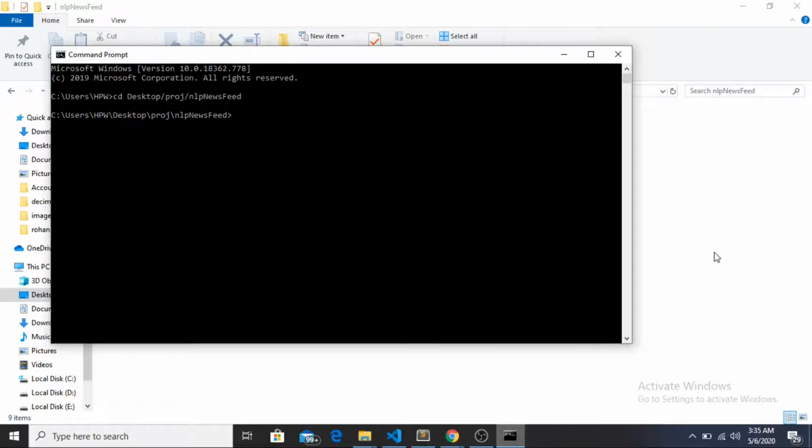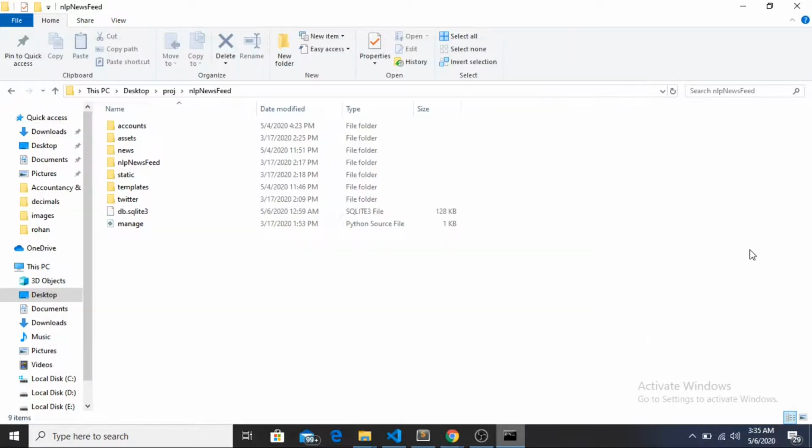After going into the folder, first of all, I have installed Django in a virtual environment so that I have a separate environment for working. So I'll go to my virtual environment which I created earlier. Now I am on my virtual environment test. This is the project structure.